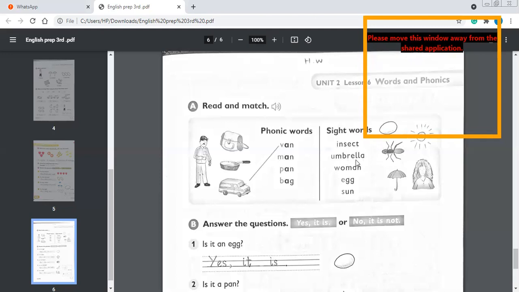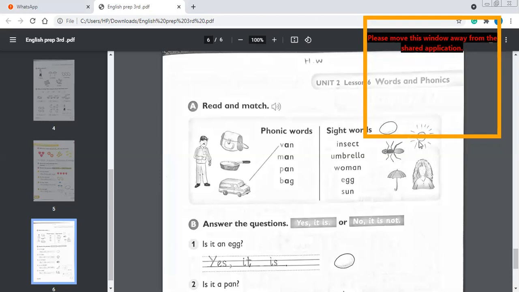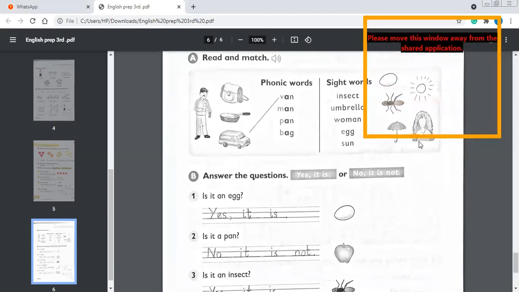Umbrella. Umbrella is here. You will match it with this word as I am showing you with the arrow. Woman. Woman is here. This one is woman. You will match it with this woman. Egg. This is easy to read. You will match it with egg. Sun. This is sun. You will match it with the sun easily. This is your task. You can do it easily.